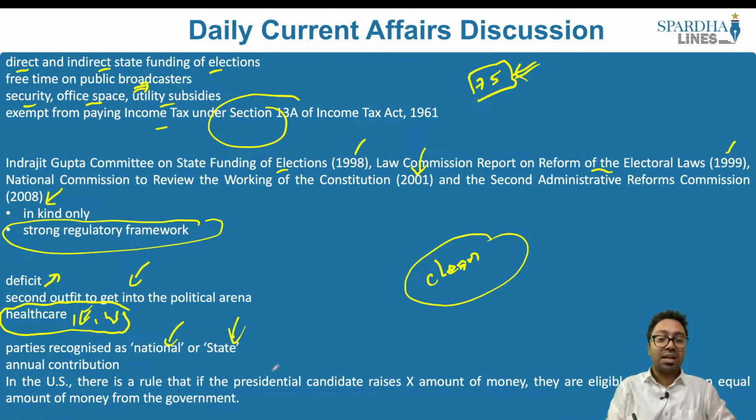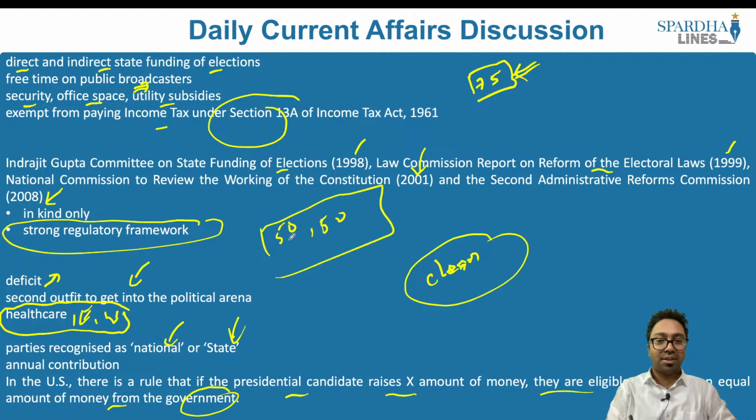In the United States, there is a rule that if the presidential candidate raises X amount of money, they are eligible to receive an equal amount of money from the government. Let's say for example, if the candidate is raising about 50 lakhs, the same equivalent amount will be provided by the state exchequer. But what is the catch here? If it is an equivalent amount that is being given by the state, then there are a lot of transparency rules and guidelines that have to be followed.